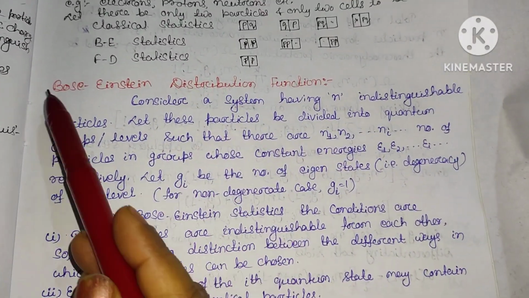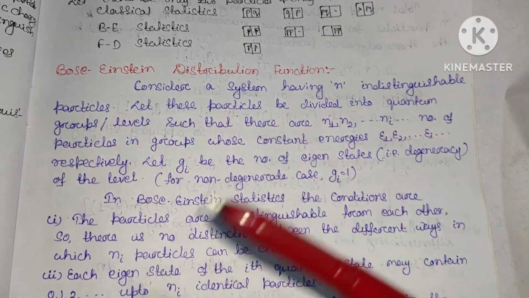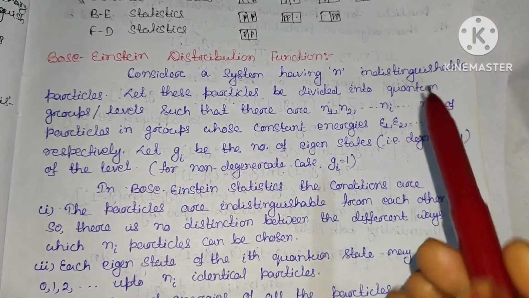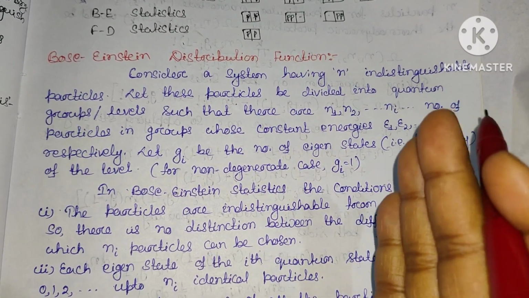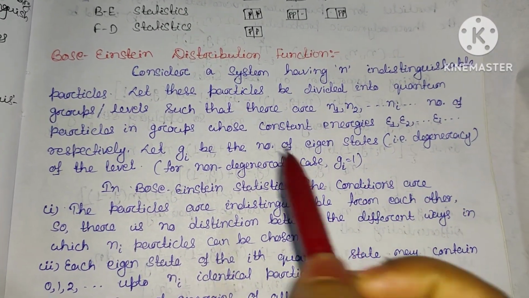Here we will see the Bose-Einstein distribution function. Consider a system of n indistinguishable particles, so you cannot distinguish between the particles.